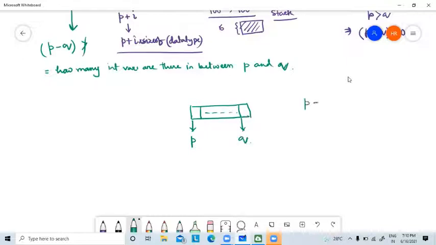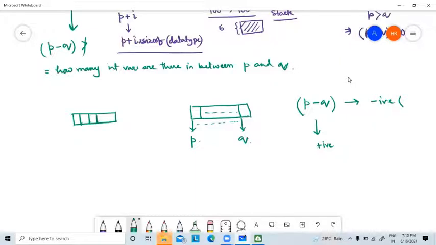If we perform P minus Q, it can give you an answer in negative or positive. It depends on which one is before and which one is after. According to that, it will be negative or positive. But the real value that it will give is nothing but the number of elements in between P and Q. Suppose there are 5 elements in an array.